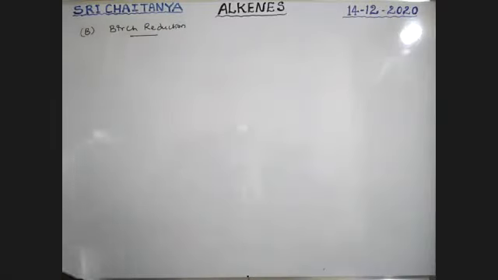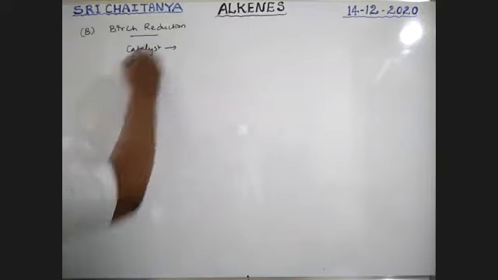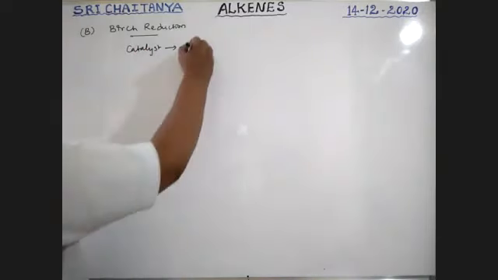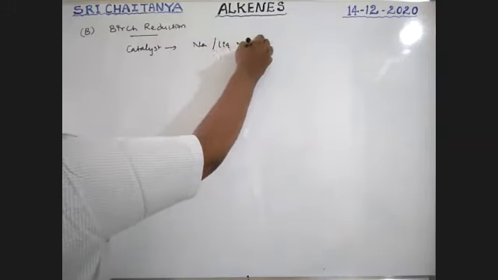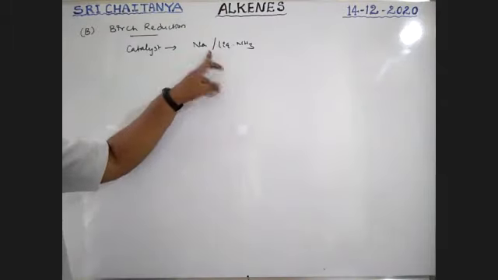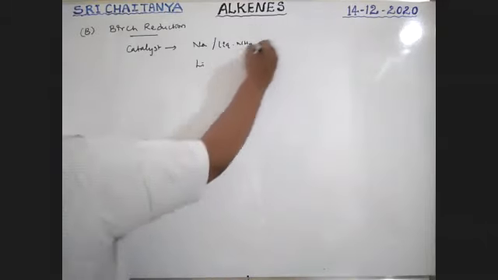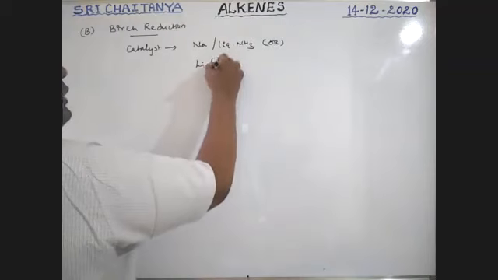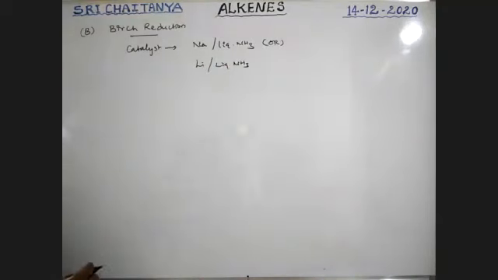These two are already completed, boys. What is the reagent used for this one? Sodium in liquid ammonia. Whenever this reagent is used, automatically this is considered as Birch reduction. Birch reducing agent is sodium in liquid ammonia or lithium in liquid ammonia, whatever it may be.